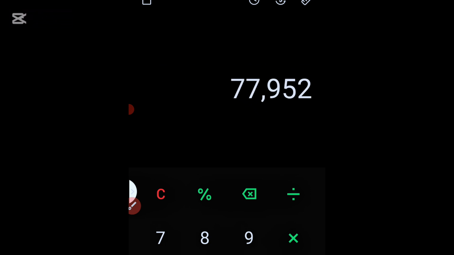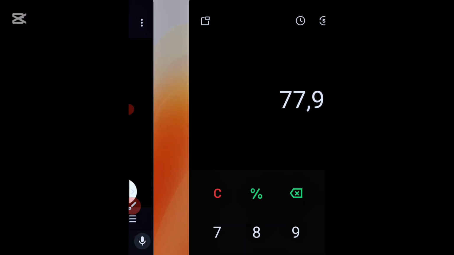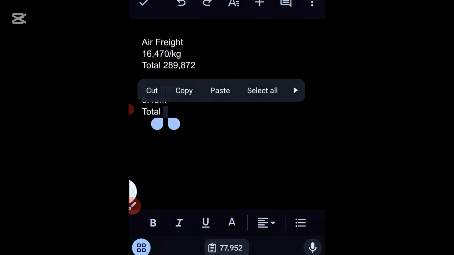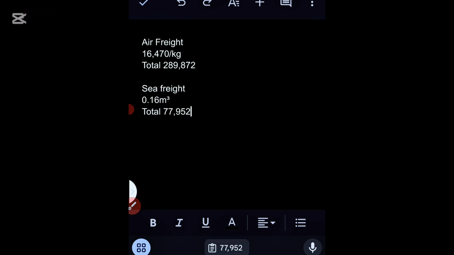This is what you'll be paying for shipping the item through sea. So for shipping this item through sea, we are paying a total of this. Watch this video again so that you will understand it once and for all, in naira. Can you see the difference? For air freight, you're paying a total of 289,872, while for sea freight, you're paying just 77,952. So which one is cheaper for you?